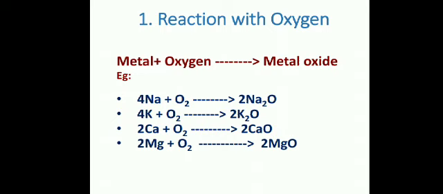Potassium metal also reacts with oxygen to form potassium oxide. Calcium metal reacts with oxygen to form calcium oxide, and the last one is magnesium metal, which reacts with oxygen to form magnesium oxide.